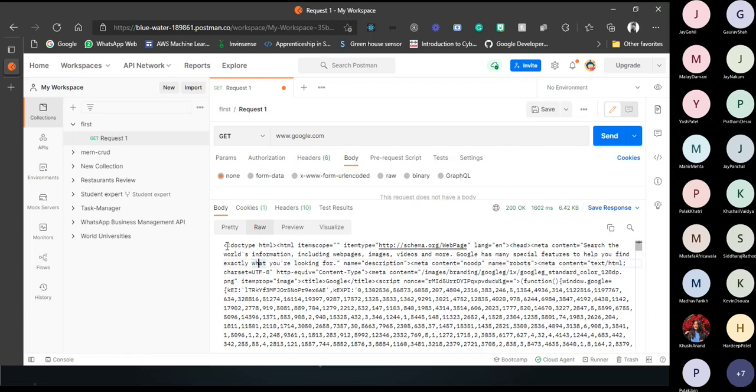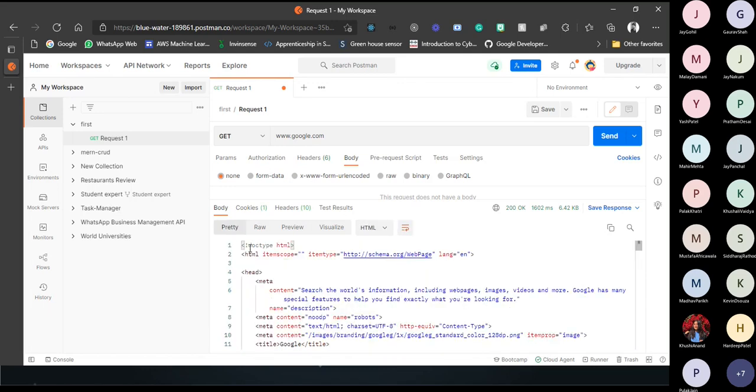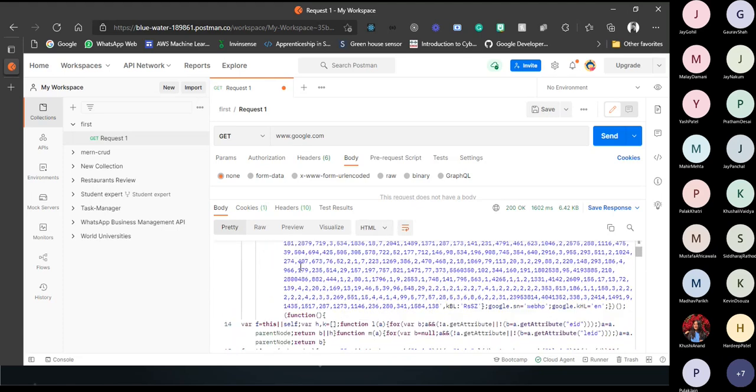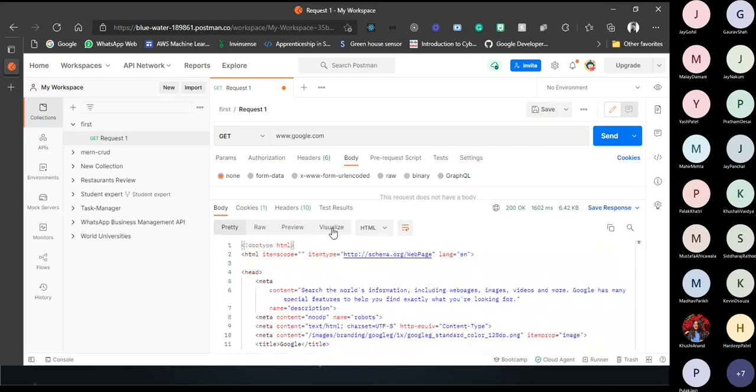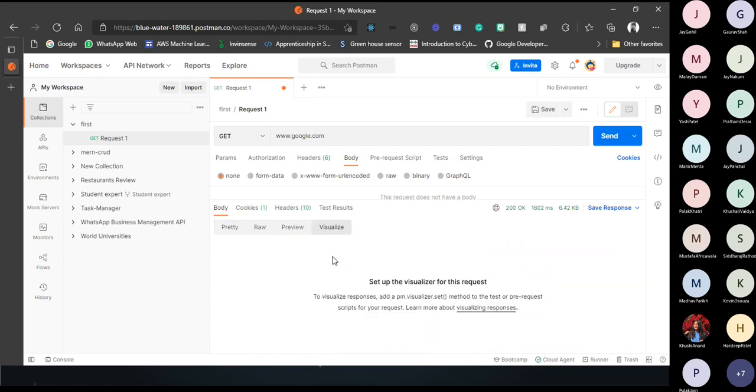Due to the various features of Postman, you can see a pretty formatted response here. Basically we are getting a response in the form of HTML. If you want to see how this HTML looks after rendering, you just click here to preview.